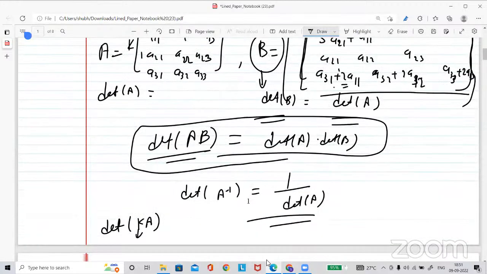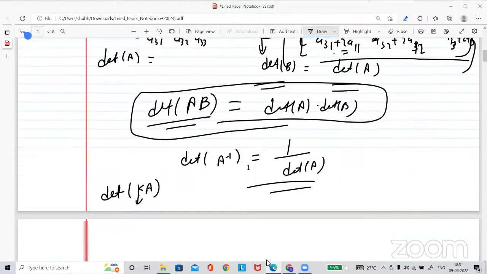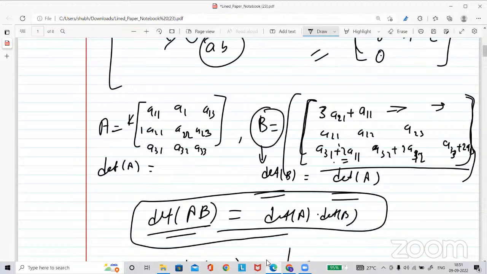Could you repeat that last part again? What I'm saying here is, suppose you have a matrix and you are multiplying this matrix with a real number. How will you multiply? You will multiply each entry with that real number. If it is K times A, it will be like this: K times A11, K times A12, K times A13. Each entry will be multiplied with K. This is scalar multiplication with a matrix. I hope you've gone through the video lecture.